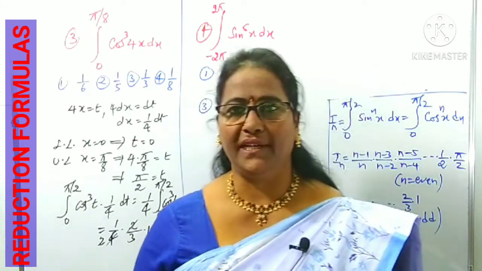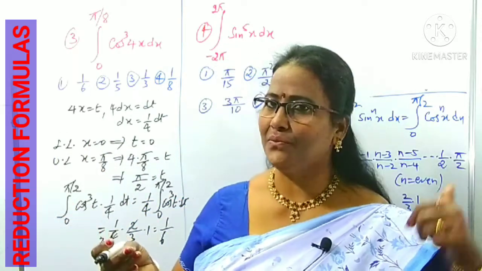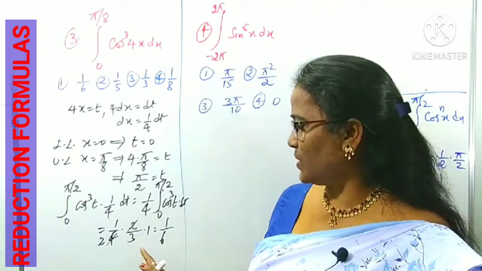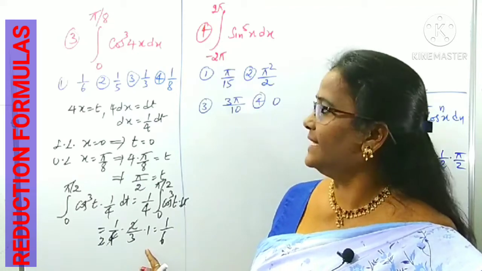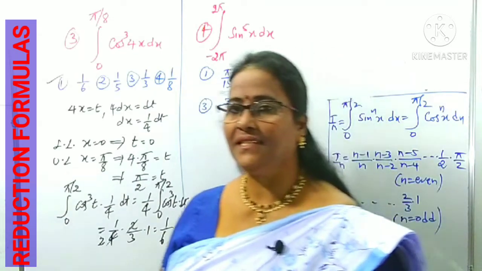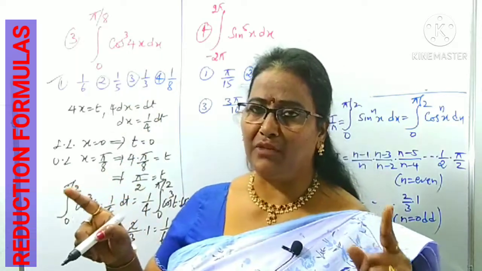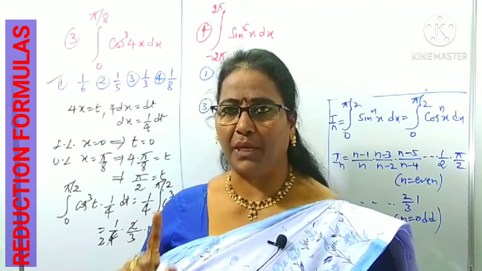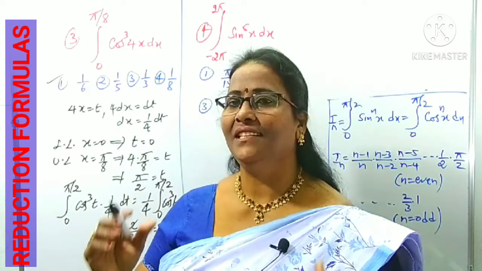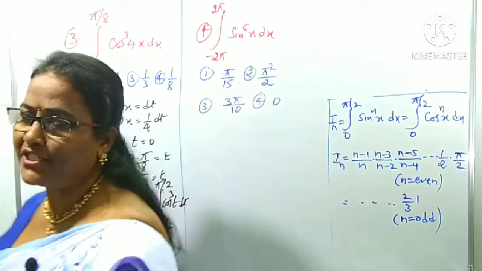Is it clear? What I did: I used the substitution method, then reduced the given function into the reduction formula. Then we can crack it within a fraction of seconds. So 1 by 6, we got it. Which option is the correct one? Yes, first option. Now to use those reduction formulas, the function angle must be in one multiple and the limits must be in the form of 0 to pi by 2. Then we can apply them, otherwise we have to reduce first, and then we can proceed with reduction formulas. Clear?